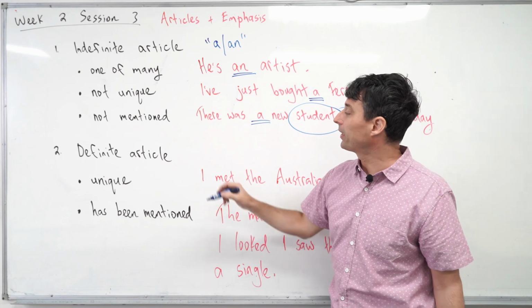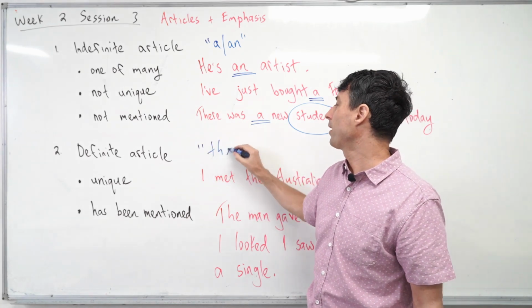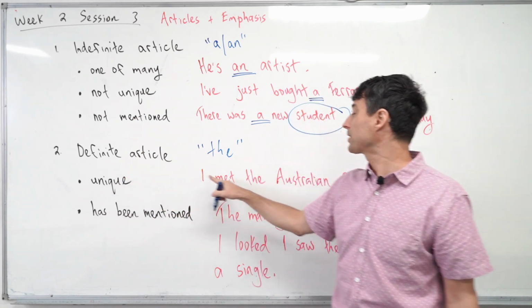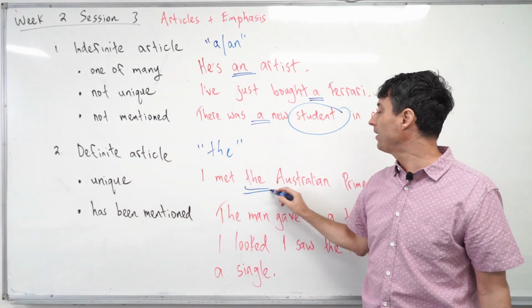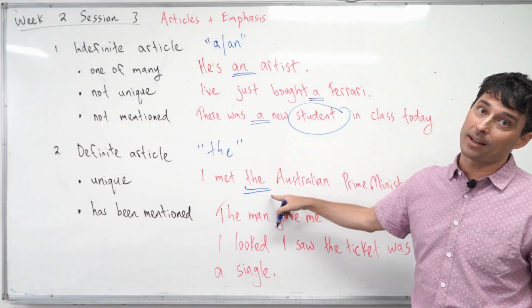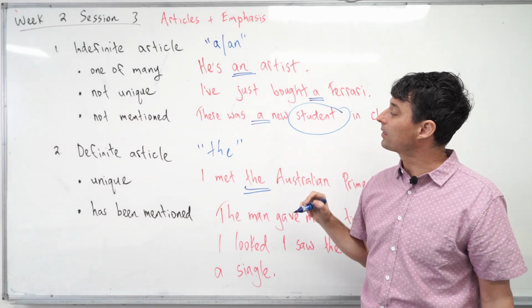Let's move on to the definite article, or the. The first way to use it is for something that's unique. For example, I met the Australian Prime Minister. There is only one Australian Prime Minister, so we can use the in this situation.